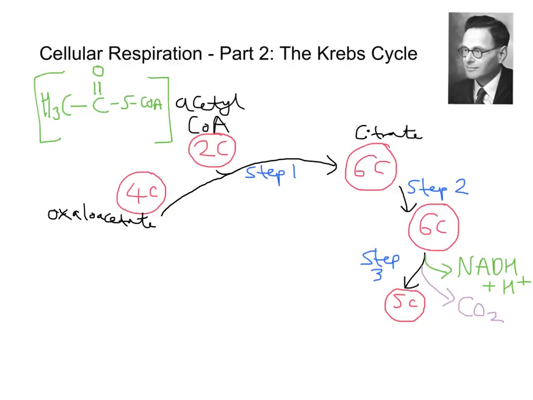So what we can see is that we've got a decarboxylation here. So CO2 is removed and lost as a sort of waste gas, hence why we've gone from a 6 carbon to a 5 carbon, because one of our carbons has been lost in the CO2. But we've also created some NADH, or reduced NAD. So that means that the 6 carbon must have lost or donated the hydrogens to NAD to form NADH.